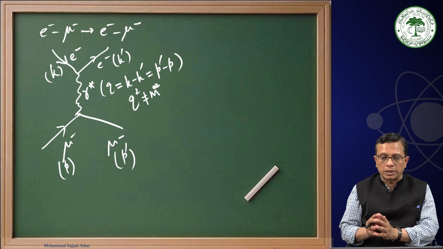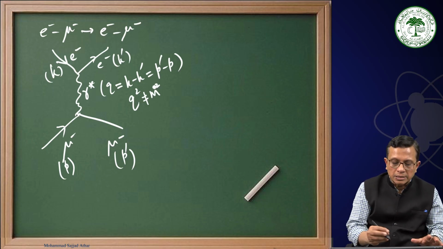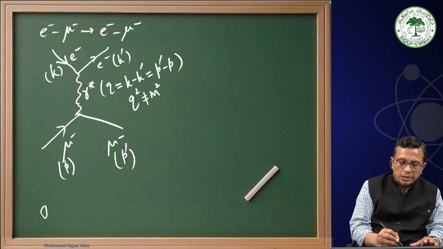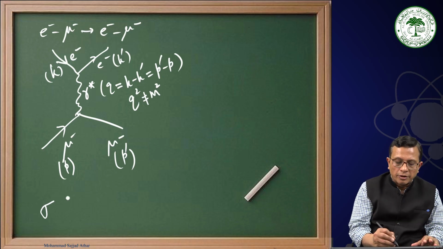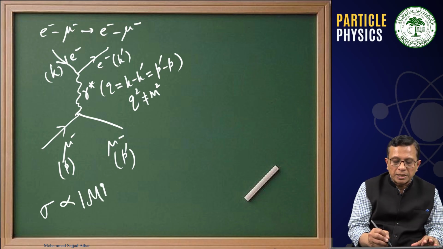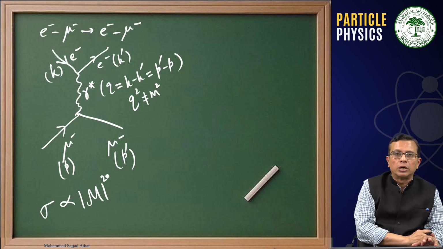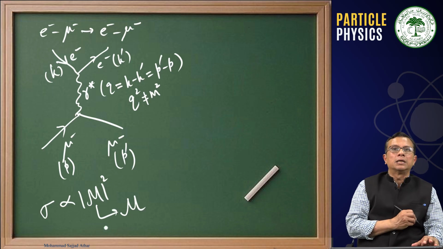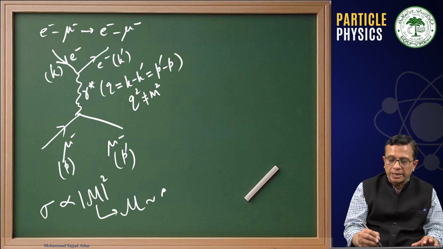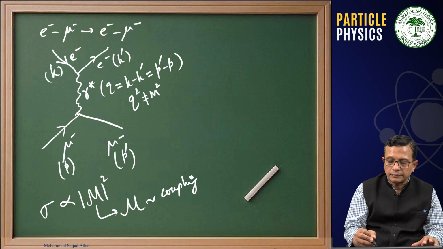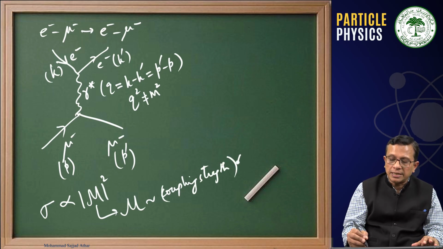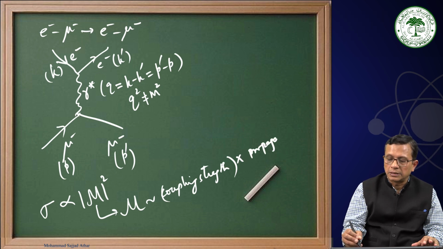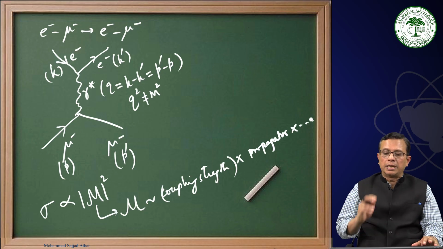the transverse component. Therefore, the important point is, when we write the expression for cross section, which is equal to the amplitude square from the Fermi's golden rule that you know, then the amplitude contains coupling strength besides other quantities, and this contains the propagator and many other quantities.